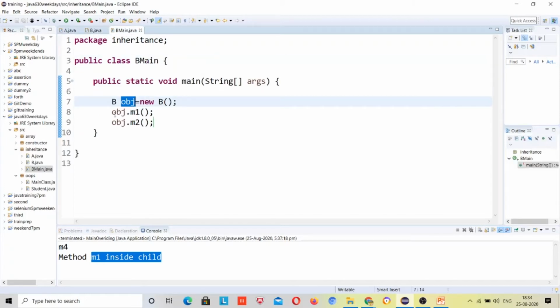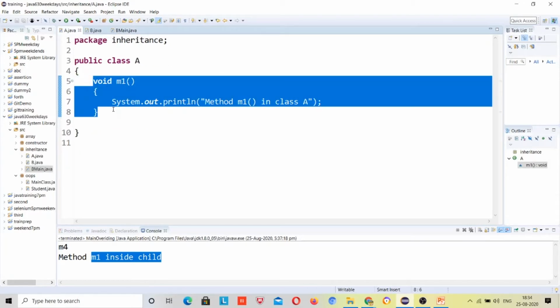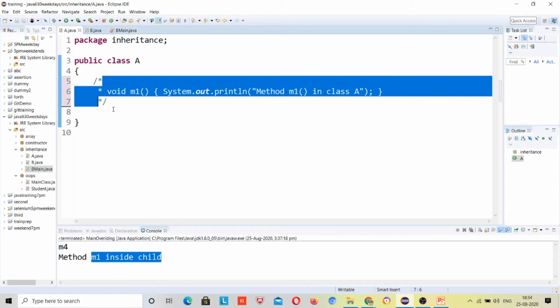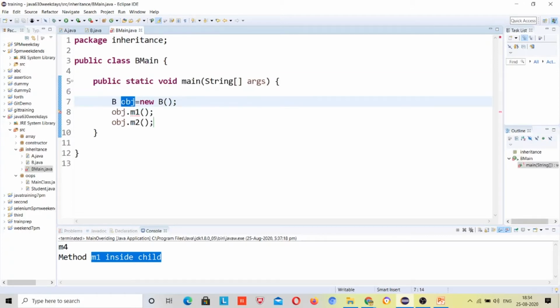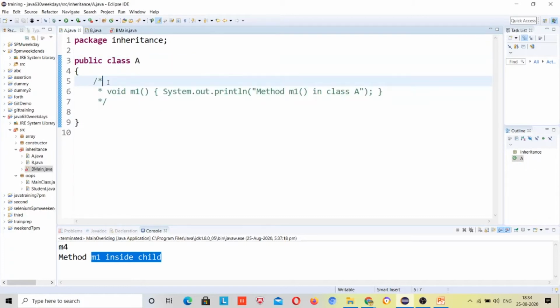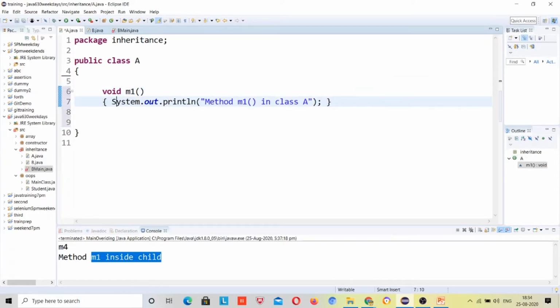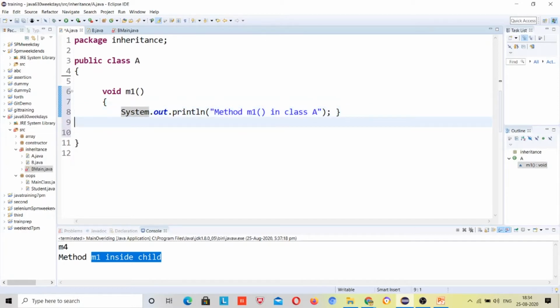Suppose I comment out this method in class A, then you are not able to call it, because it will say that method m1 is undefined for type B. But if I uncomment it in class A, this method will come to class B just because of inheritance. Okay, so this is single level inheritance, right?